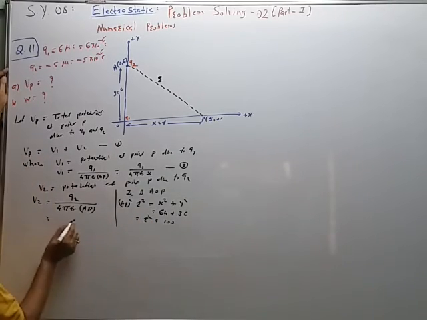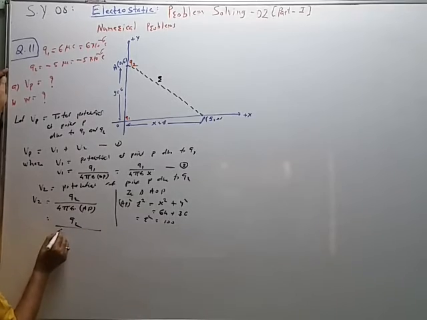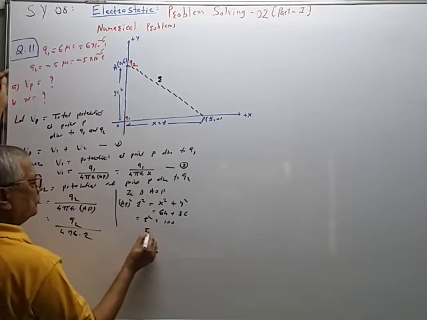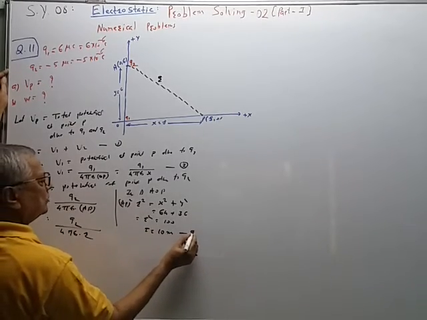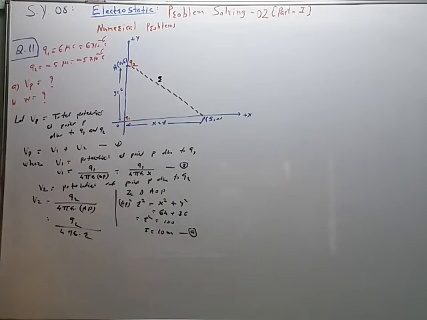So this is equal to Q2 upon 4 pi epsilon naught R. R is equal to 10 meter. This is equation 3.